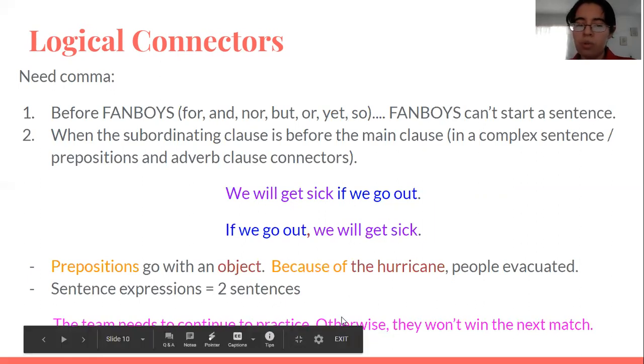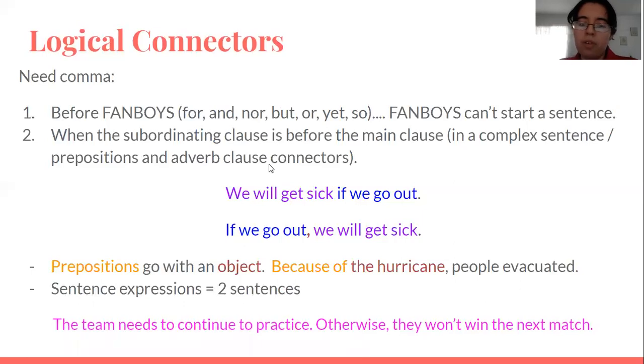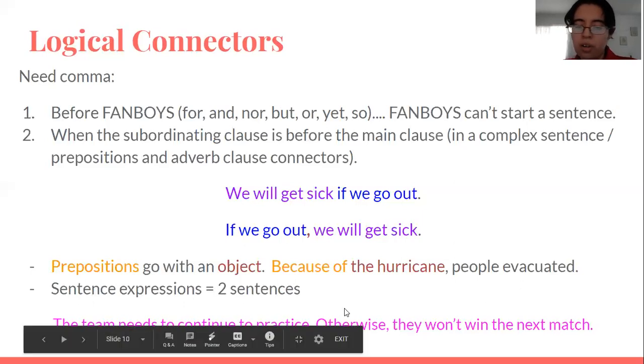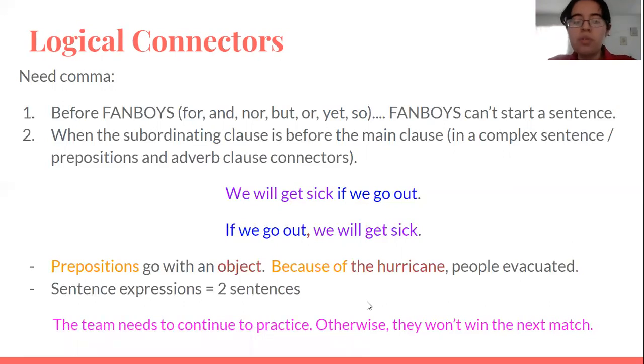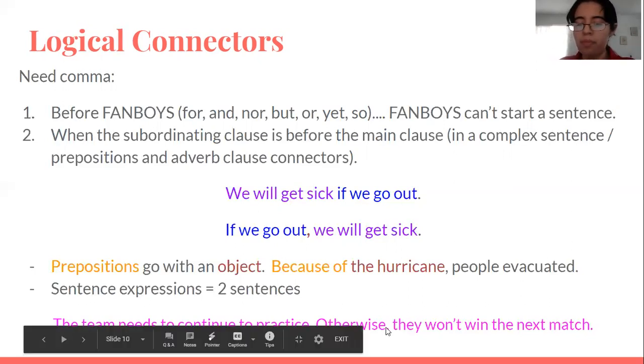If we use other ones, like adverb clause connectors or prepositions, then we have only 1 sentence. But when we use sentence expressions, the sentence is cut and creates 2 sentences with a comma after the connector. Otherwise, comma, they won't win the match.